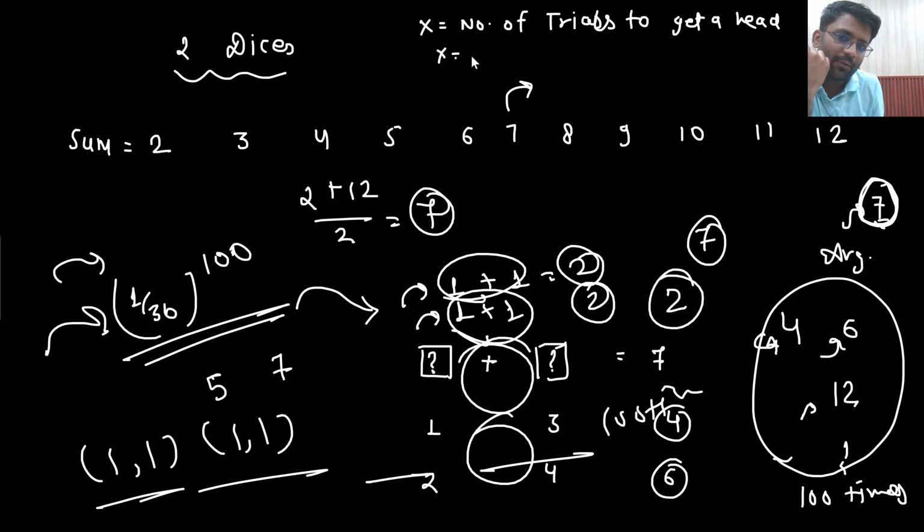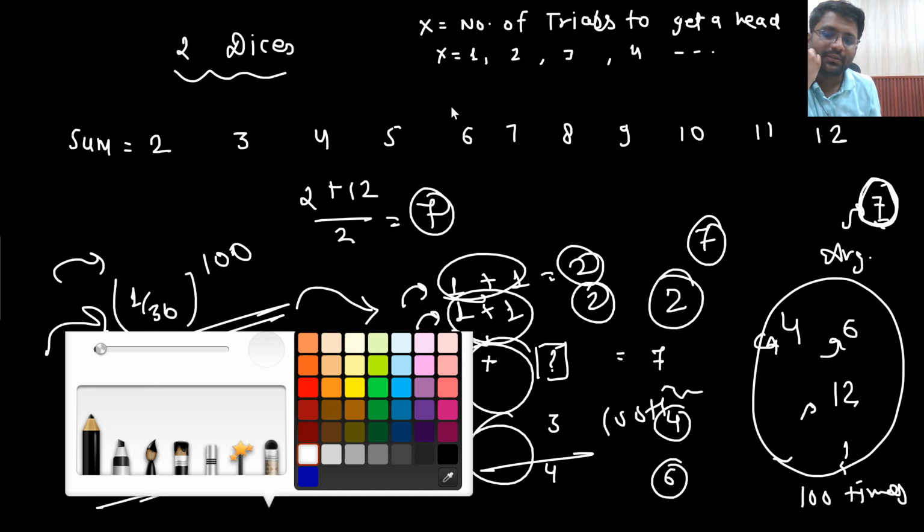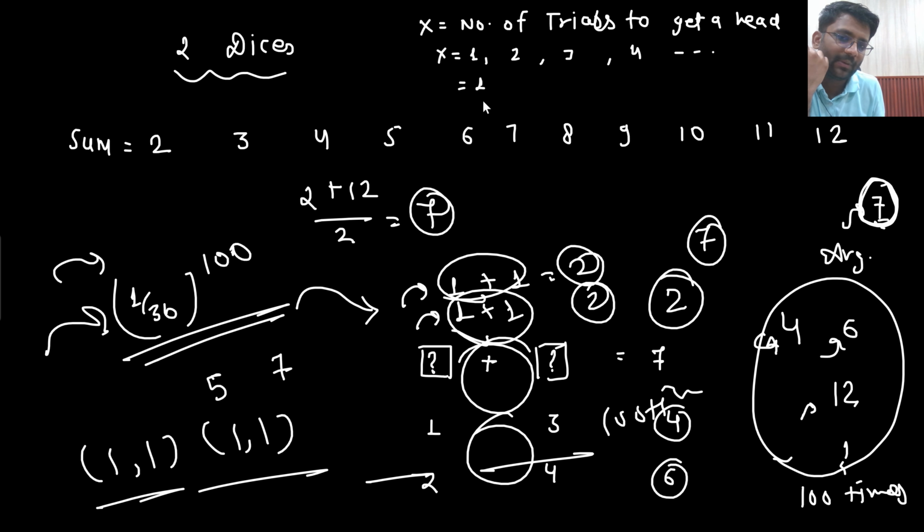So sir, x can take value 1, 2, 3, 4 and so on. Then I will find out their corresponding probabilities. In the first chance only I am getting a head, that probability will be 1 by 2. In the second chance I am getting a head, that means in the first time I got tail, and second time I got a head. For 3, first time I got tail, second time also I got tail, then I got head. So eventually, sir, this is what I will do.